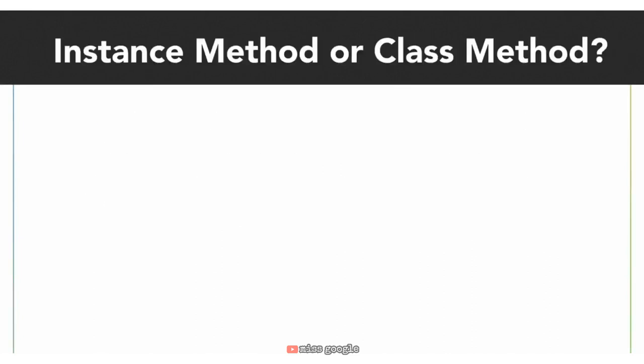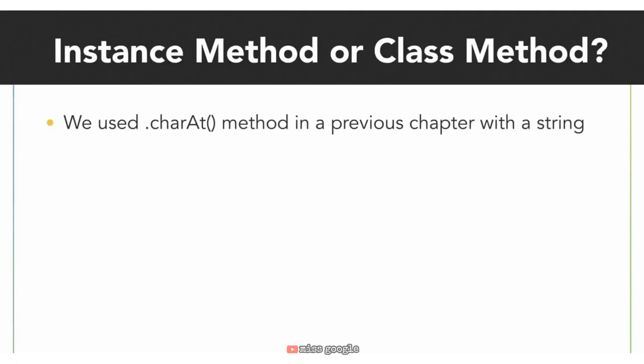In a previous chapter, we used charAt with a string, and we did need a string already created in order to use it. In our code, we wrote studentFirstName.charAt(0) and studentLastName.charAt(0), where the student first name and the student last name both evaluated to string values.